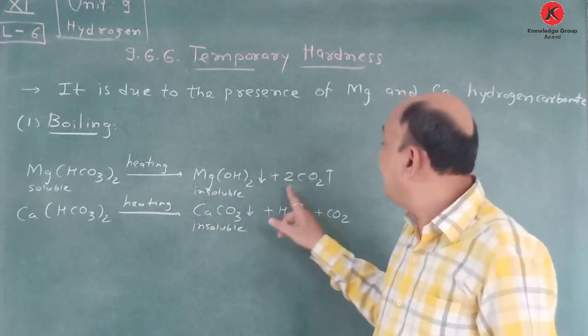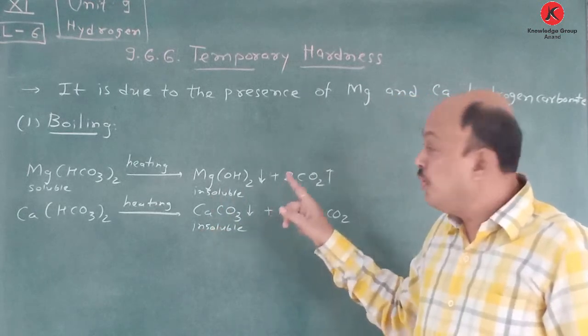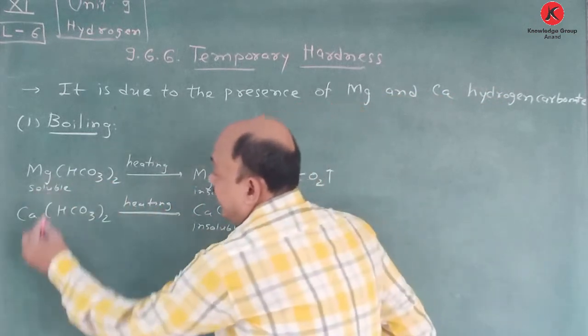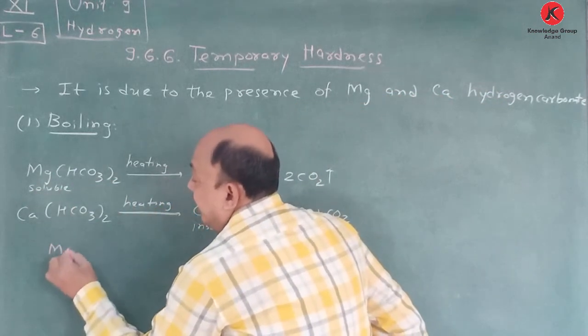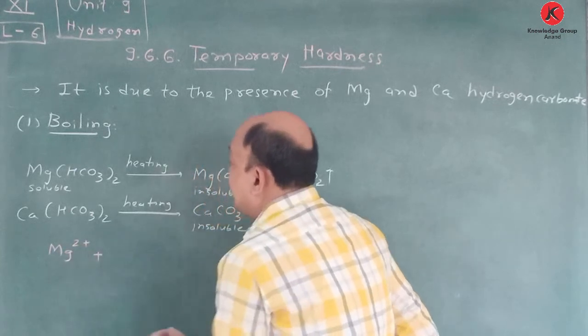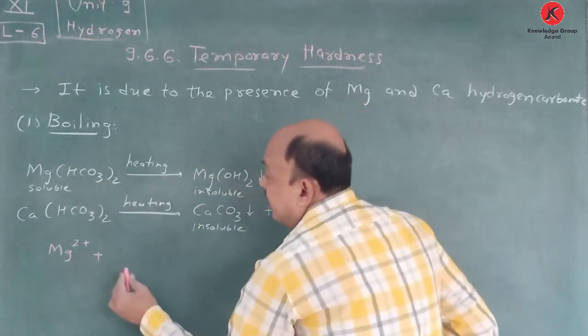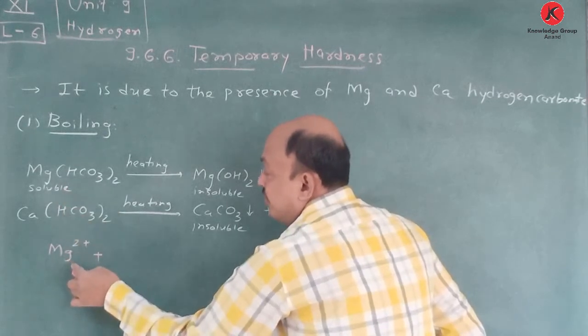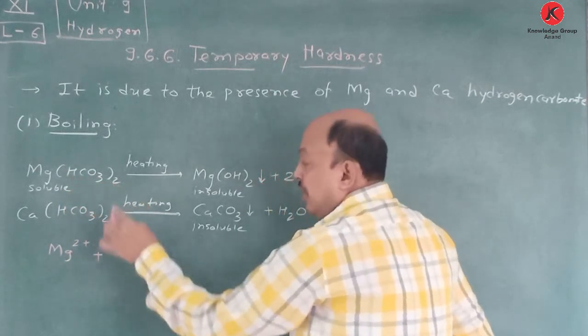Remember this one, and 2 moles of CO2. You can remember this by another method also. Suppose you ionize very easily, then here Mg2+; instead of writing H2CO3, we write Mg+2 and here 2HCO3 minus.